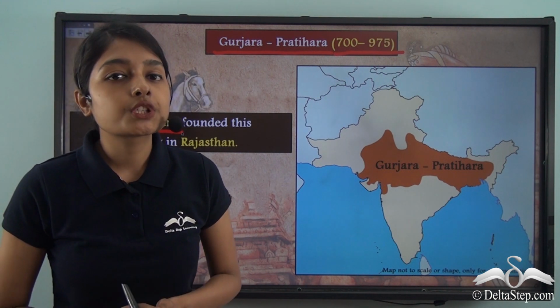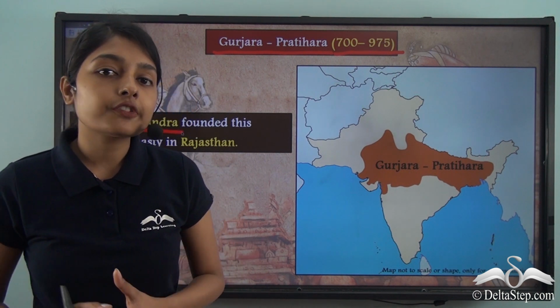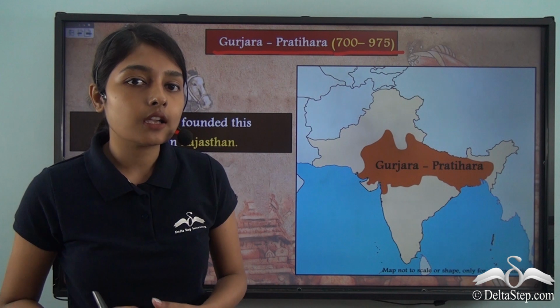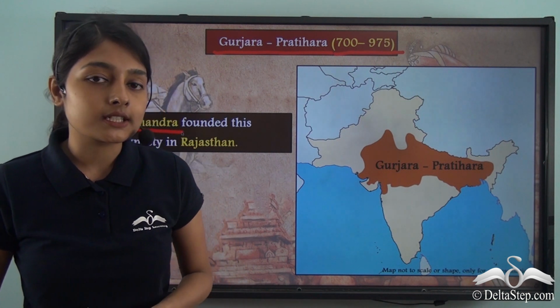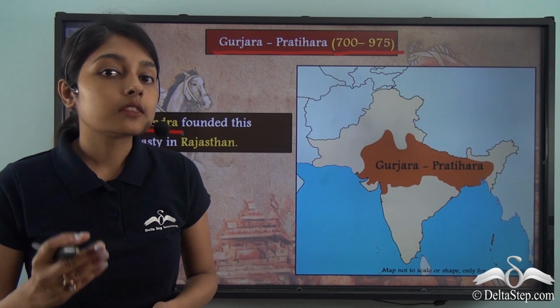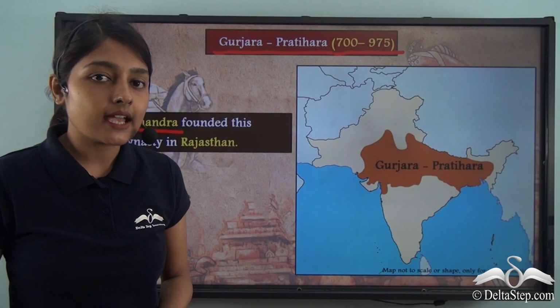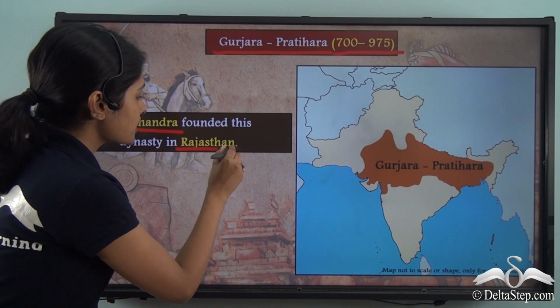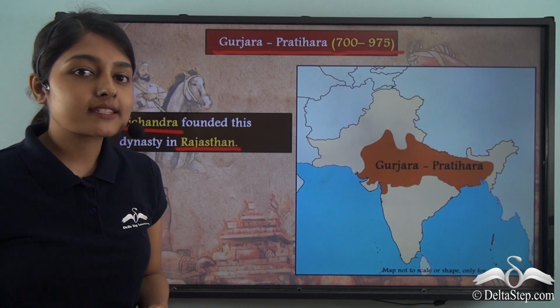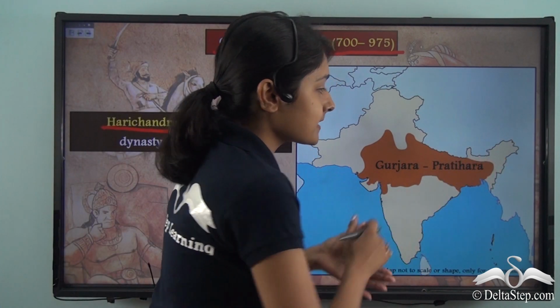A very crucial point that we raised previously is that the geographical location of any dynasty or any kingdom is very important, and in this regard we have to take into consideration the geographical location of the Gurjara Pratihara dynasty. Harichandra founded this dynasty in Rajasthan, and after this dynasty was founded in Rajasthan, it also expanded in size.